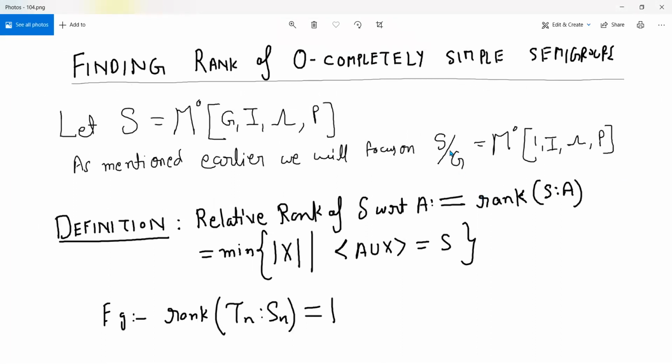So here, as you can see, we have quotiented by the group, right? So let us make a definition which formalizes that. That is the definition of relative rank. So what's the relative rank of S with respect to a set A? It is just saying what all you need to add to A to be able to generate S. And obviously we'll be using it in the case where A is a group. So what all do you need to add to the group to get your entire semigroup?